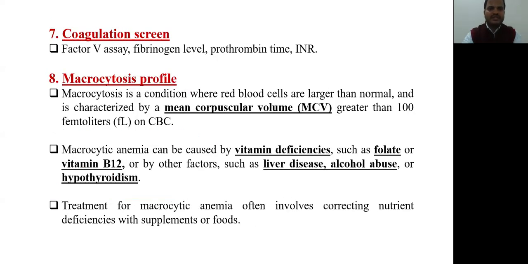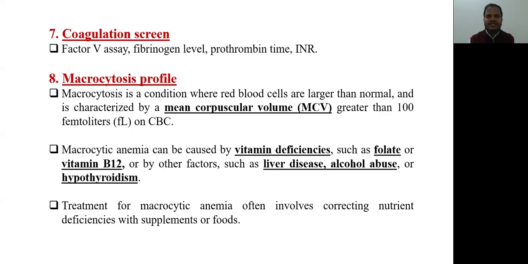The seventh test to do, not for each patient, but the test is coagulation screen that includes factor 5SA, fibrinogen level, prothrombin time, and international normalized ratio or INR. This is not done in all the patients, but should be done in the patients related with the hypercoagulable state, for the hemolytic patients, or for the patients with the chronic liver disease.